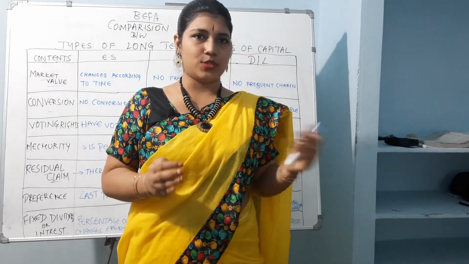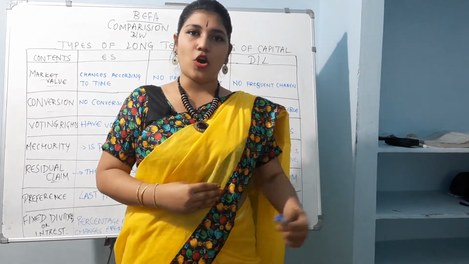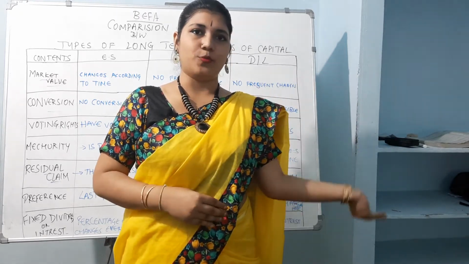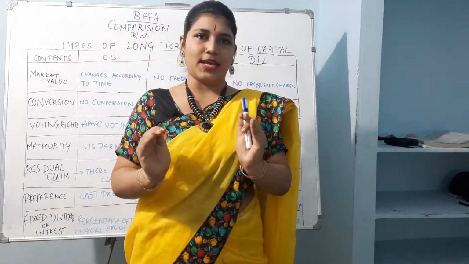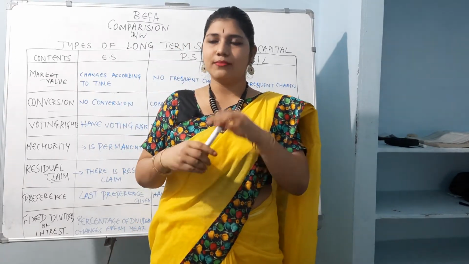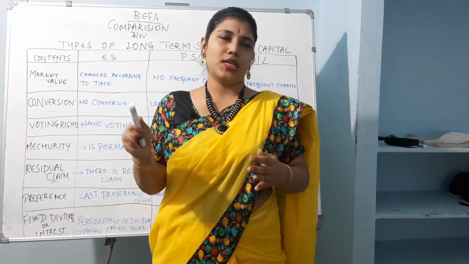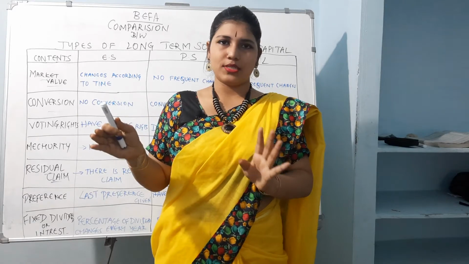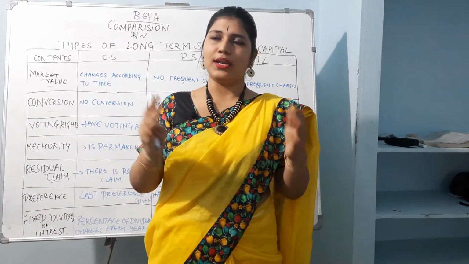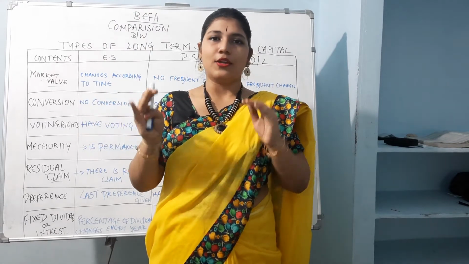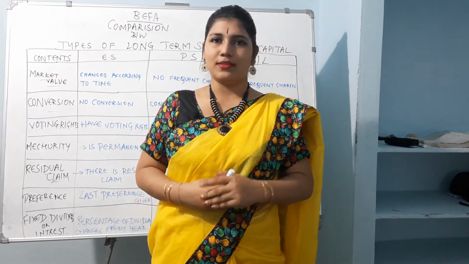They are paying them. That's what we say in residual claim, that once after paying all the things that we are liable to pay, the leftover amount. Suppose my salary is 10 lakhs. After my expenses and the loan which I have to bear, nearly up to 2 lakhs or something, that is 1 lakh for loan and another 1 lakh for expenses, the remaining 8 lakhs is my income, that is my asset.